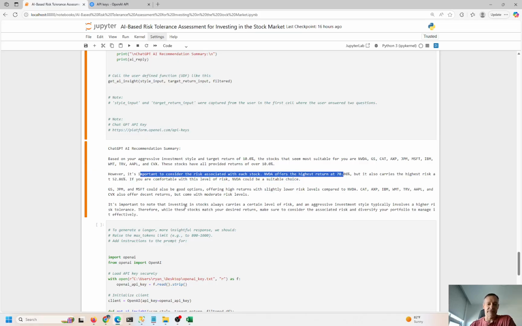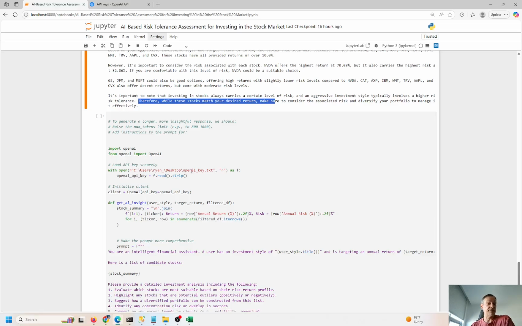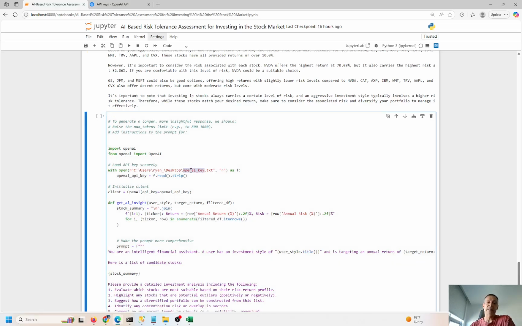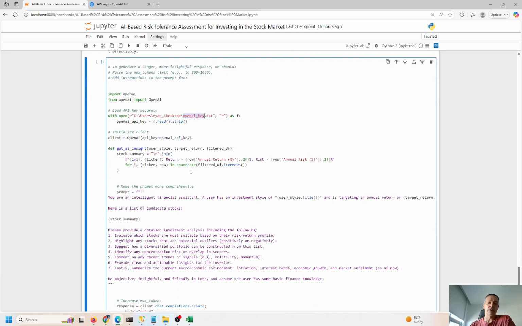It's important to note that investing in stocks always carries a certain level of risk, and aggressive investment styles typically involve higher risk tolerance, and so on and so forth. So that's a nice response from our Chat GPT tool. Now I can go ahead and generate a little bit more elaborate type of response from this API tool. All I have to do is change the prompt, right?